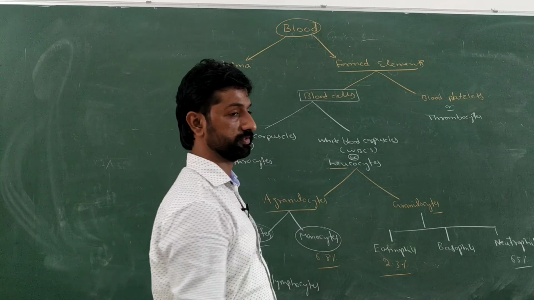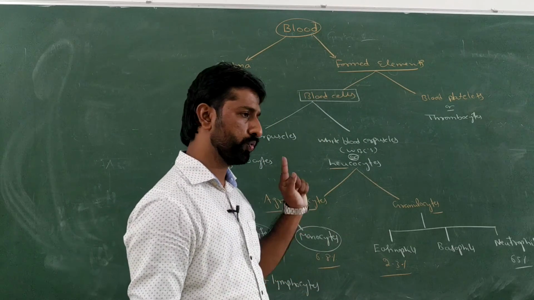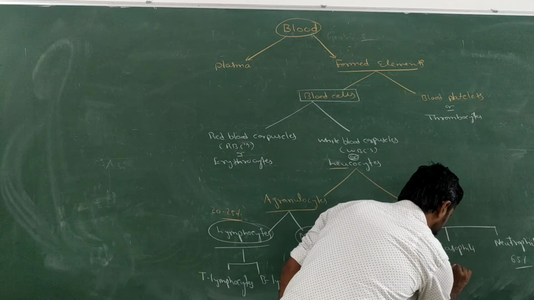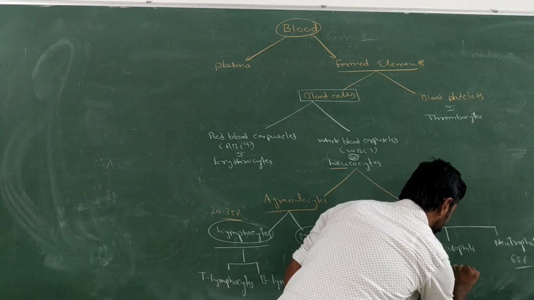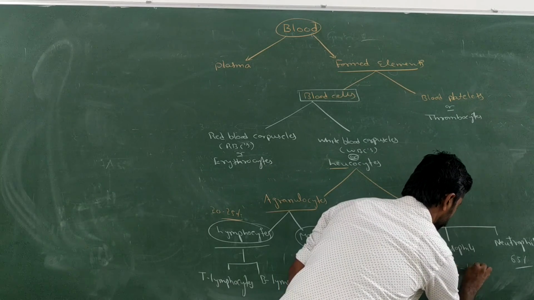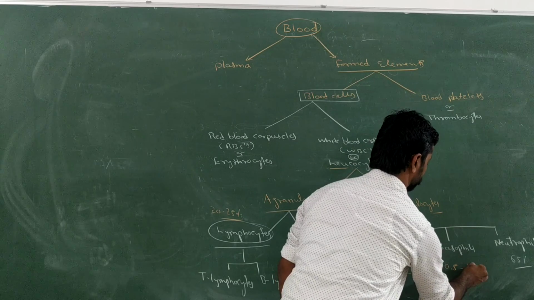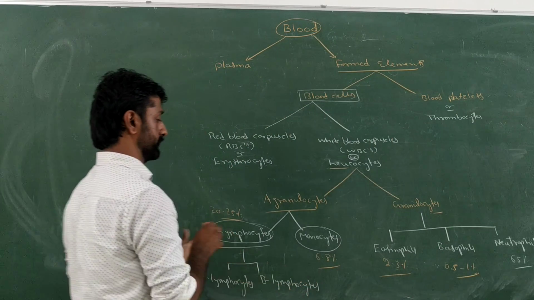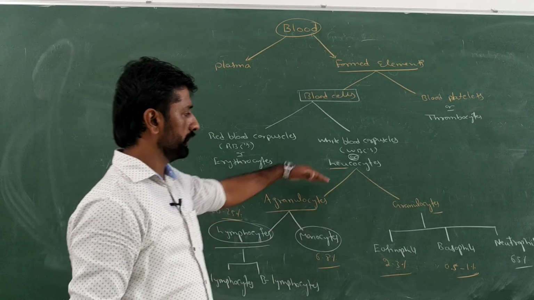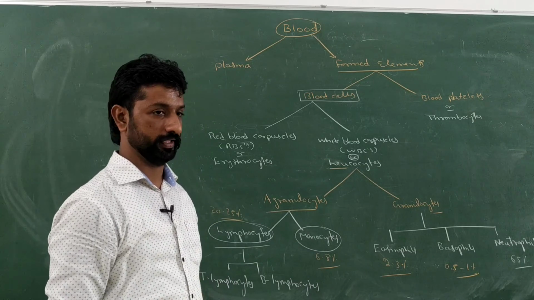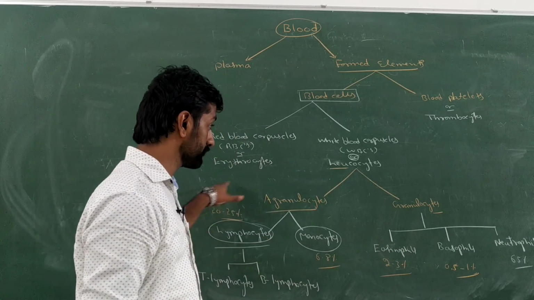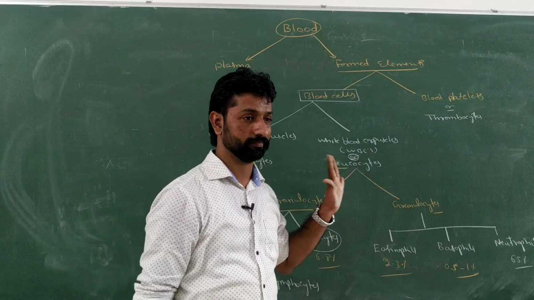The least are basophils at 0.5 to 1% only. So this is their concentration among the leukocytes present in the body. This concentration is very important for the NEET or CET examination.